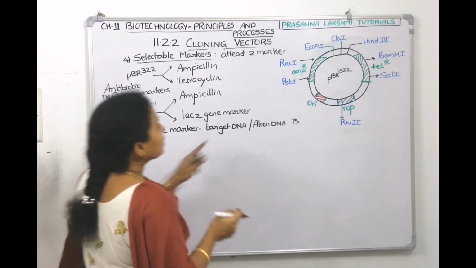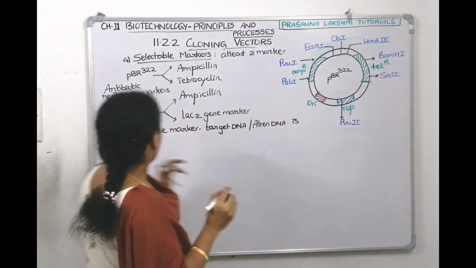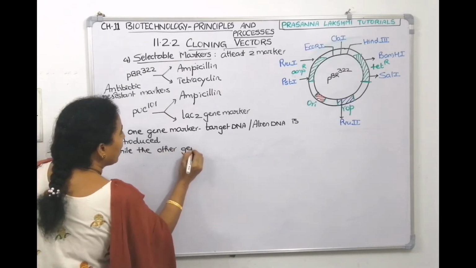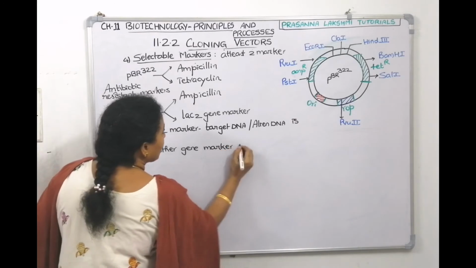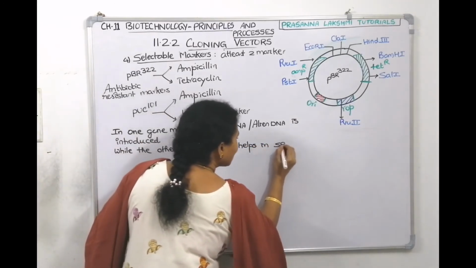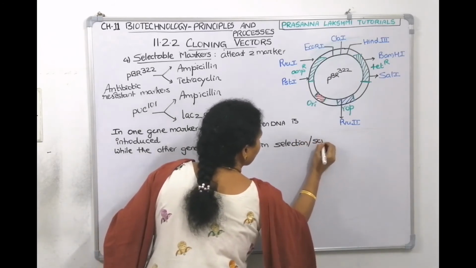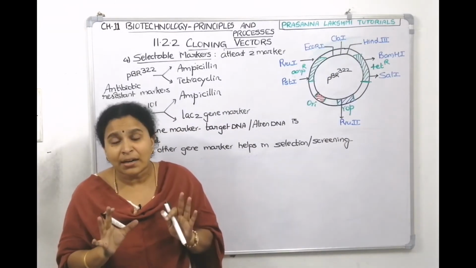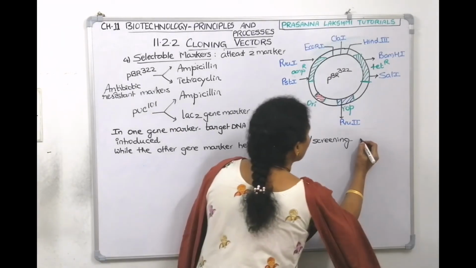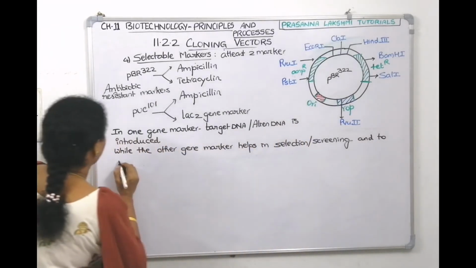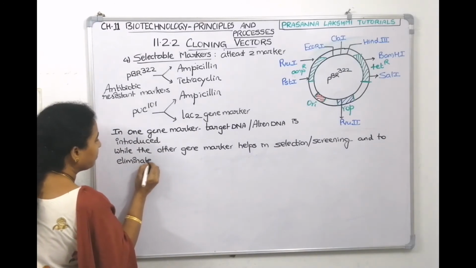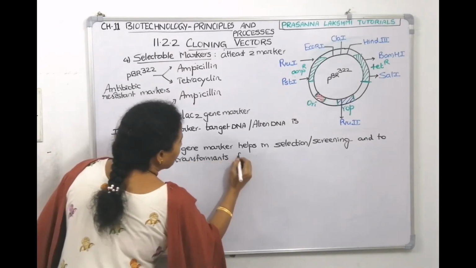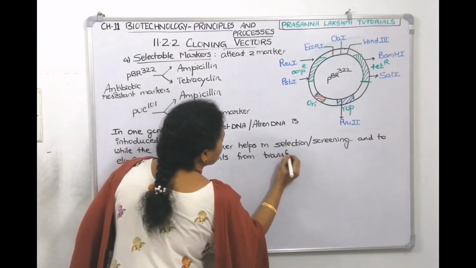So one gene marker is always meant for introducing your foreign DNA, while the other gene marker helps in selection, which you can also call screening, to eliminate non-transformants from transformants.